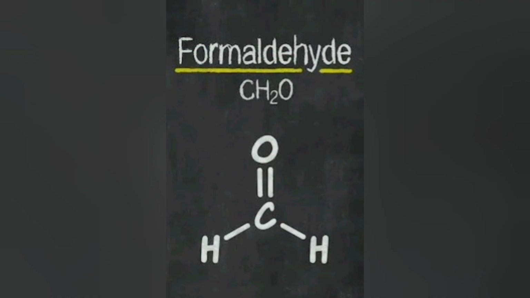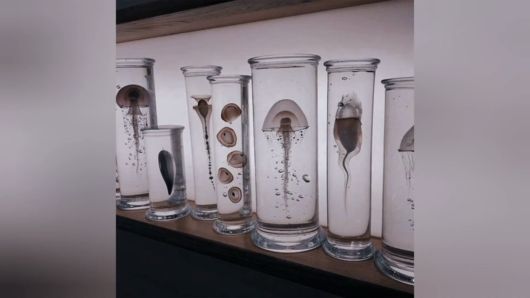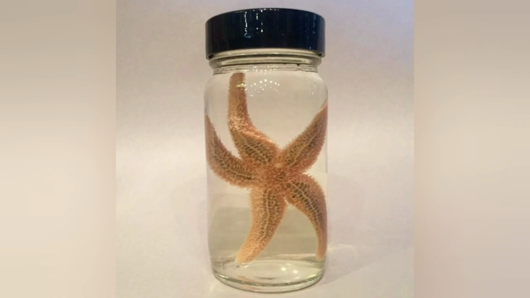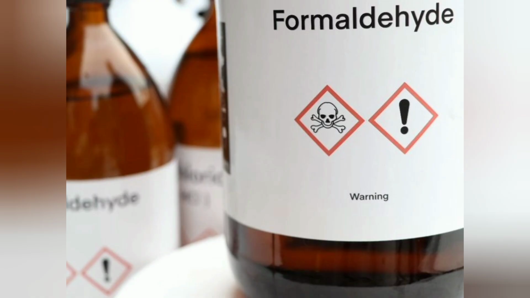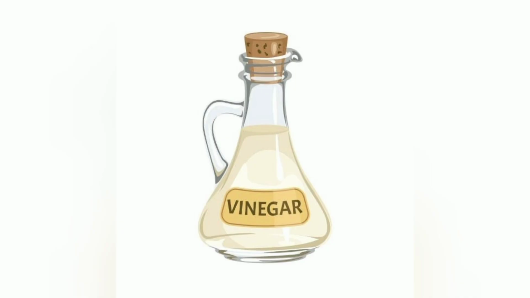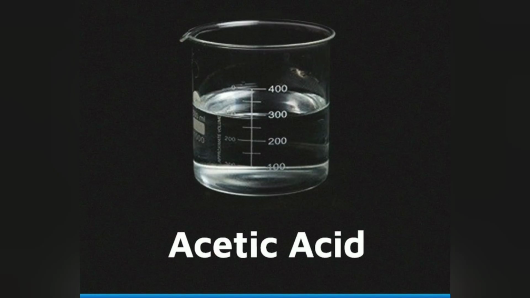You can see formaldehyde in several biology labs where they preserve specimens in formalin, which is made up of formaldehyde. And vinegar consists of dilute acetic acid and it is a non-calorific source. So we can't consider acetic acid to be a carbohydrate source, right? So this definition is invalid.